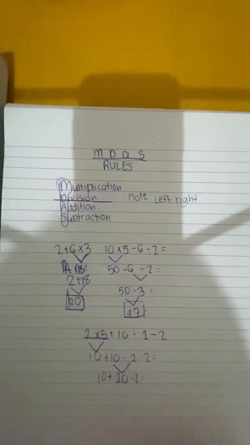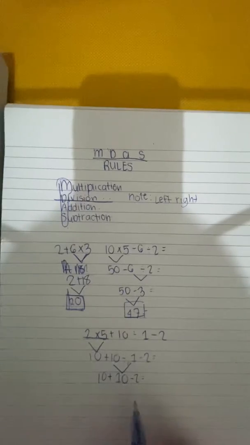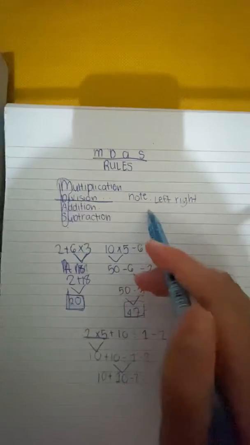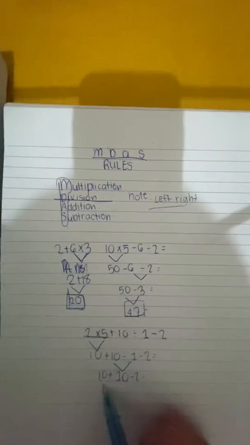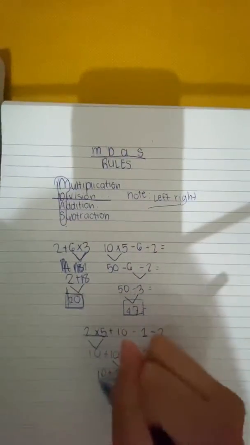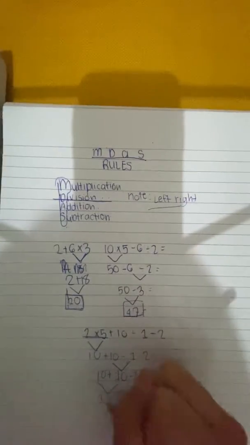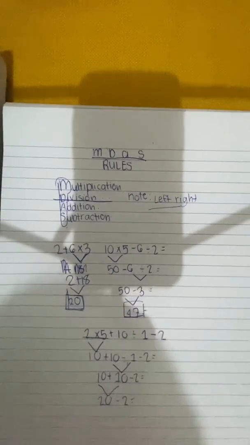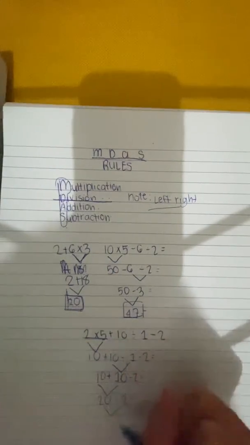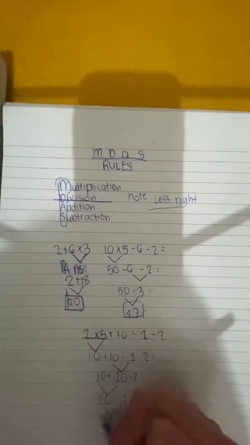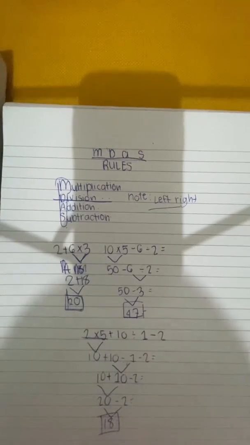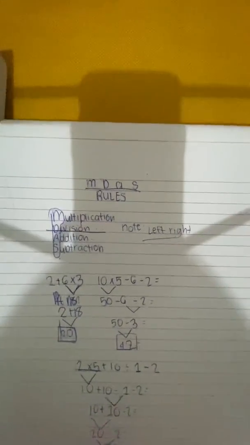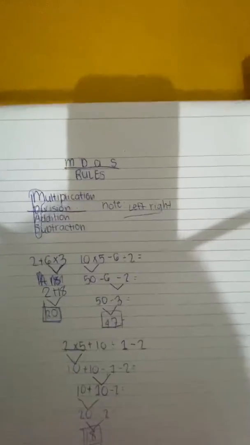Okay, as you can see, we only have addition and subtraction left. And again, left to right, so addition came first. So 10 plus 10 is 20, minus 2. Now, what is 20 minus 2? 18. Now, that is your final answer. Now, I will give a bonus question, and I'll try to make it much more difficult.